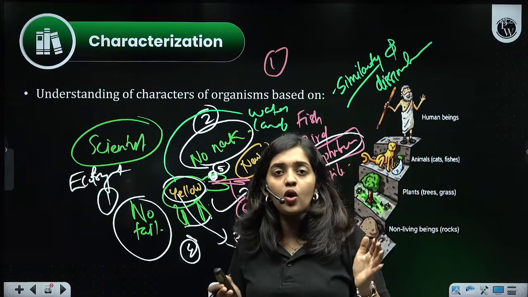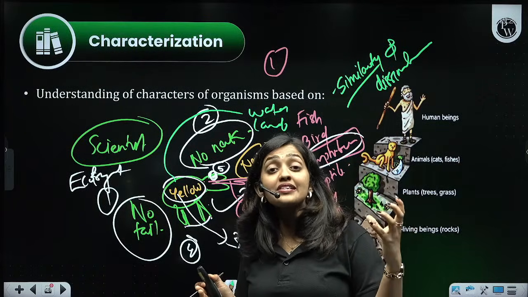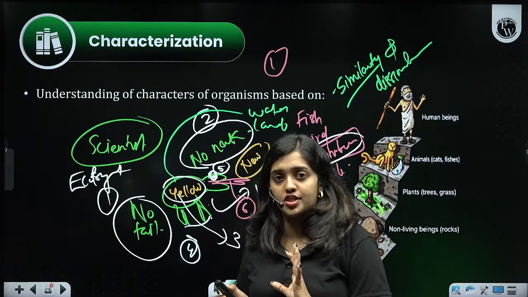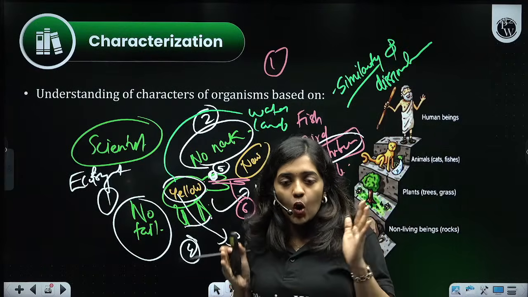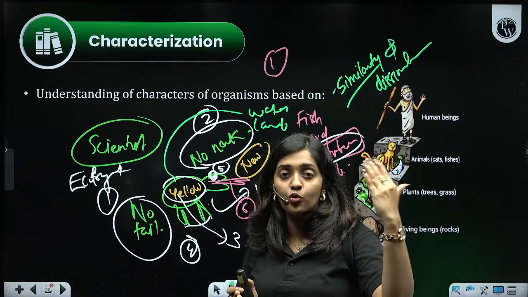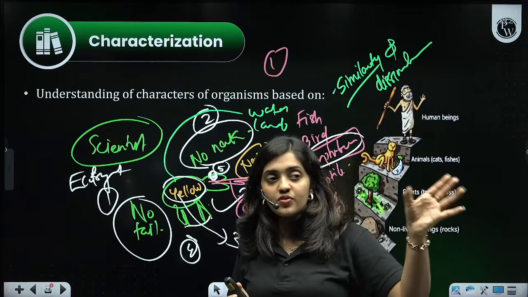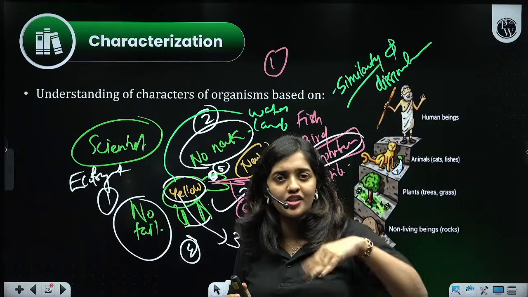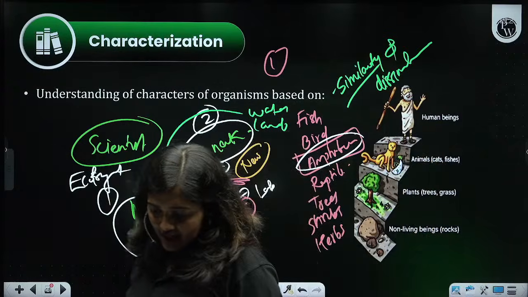That means we know cells are aggregating together. Similar cells performing similar function are grouped together and they are actually called tissues. So in organisms with the cellular level of organization, only the level up to cells is found. They will not be organized up to tissues or then to organ or then to organ system. Only cellular level will be there. No tissue level, no organ level, no organ system level. Is that clear?